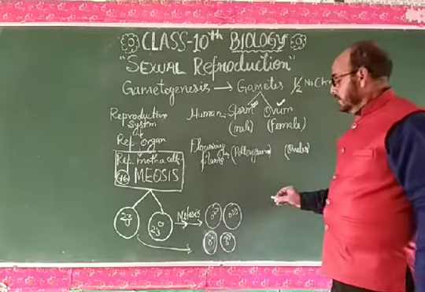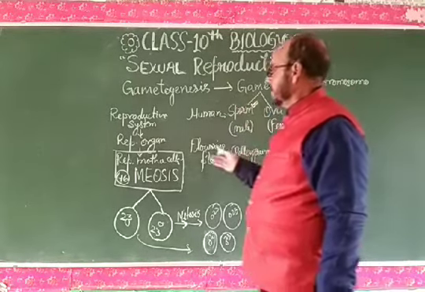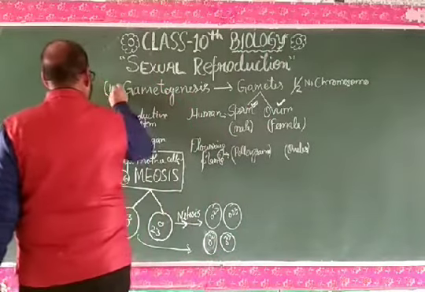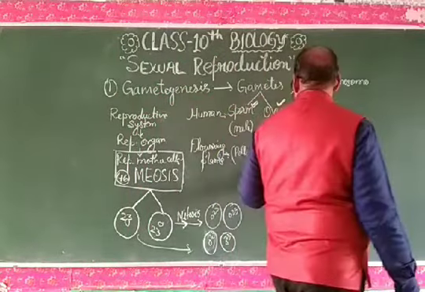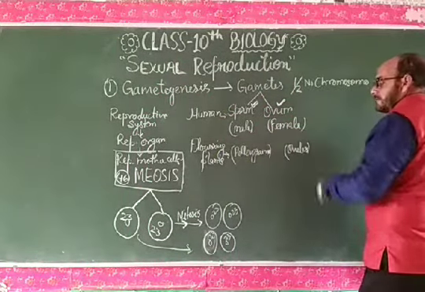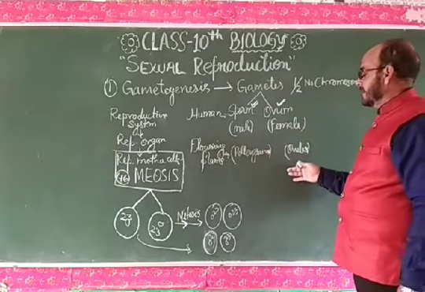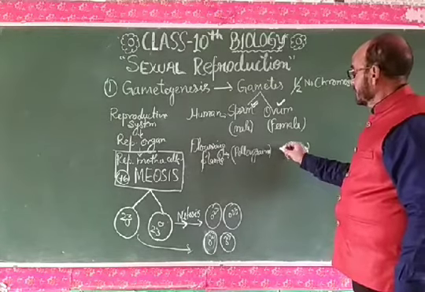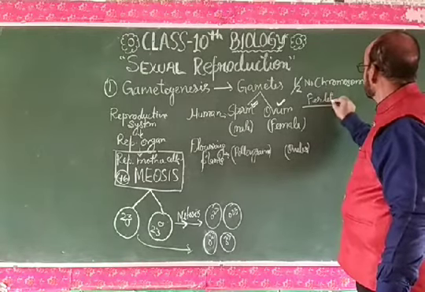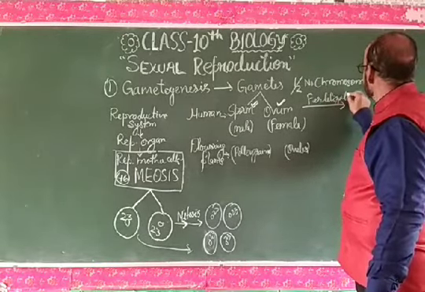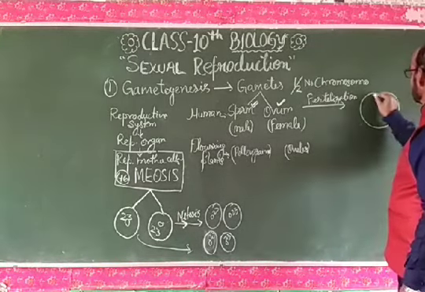So dear students, this is the first step of sexual reproduction, that is gametogenesis, and this gametogenesis ensures the formation of both male and female gametes, whether they are human gametes or flowering plant gametes. And when they get fused, fertilization between them results in the formation of the zygote.